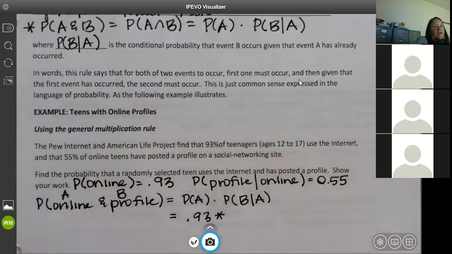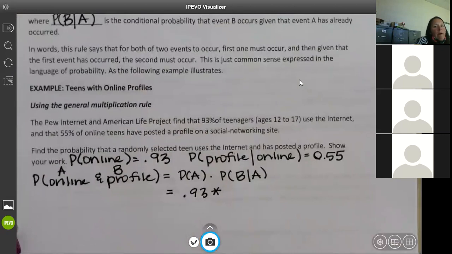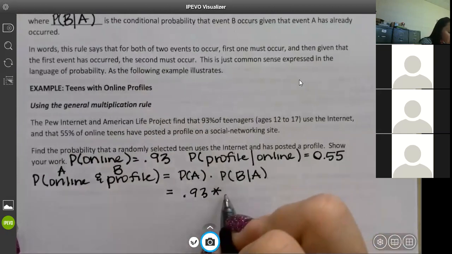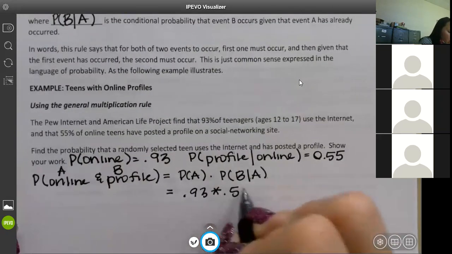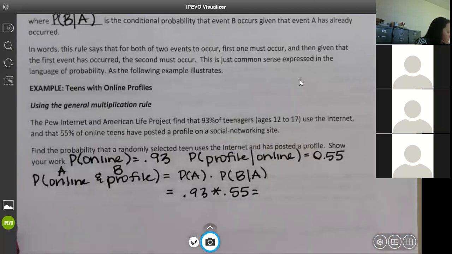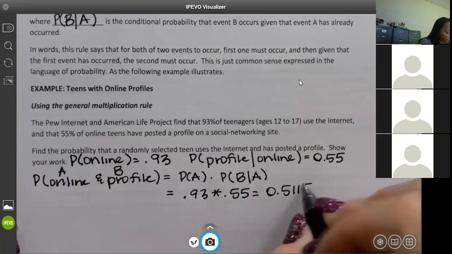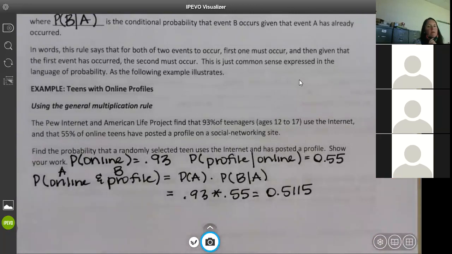I'm going to change this to a multiplication symbol. What about the probability of B given A, profile given online? They give them to you. It's nothing crazy. When we put those together, or we multiply them, we get 0.5115. Find the probability, show your work, and then let's interpret this.